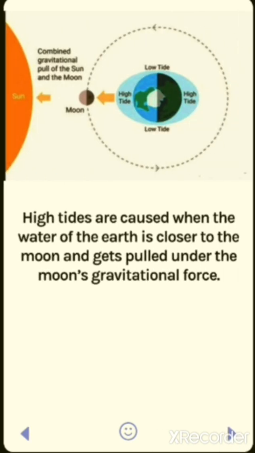High tides are caused when water of the earth is closer to the moon and gets pulled under the moon's gravitational force. अब ये जो हाई टाइड्स है वो कब तैयार होती है कि जब वाटर ऑफ द अर्थ इज क्लोजर टू द मून, जब पृथ्वी का पानी मून के पास होता है and it gets pulled under the moon's gravitational force. तो ये क्या होता है कि उसकी तरफ ग्रेविटेशनल फोर्स की वजह से खींचा जाता है. In the diagram you can see that where is the shadow, there is the high tide.